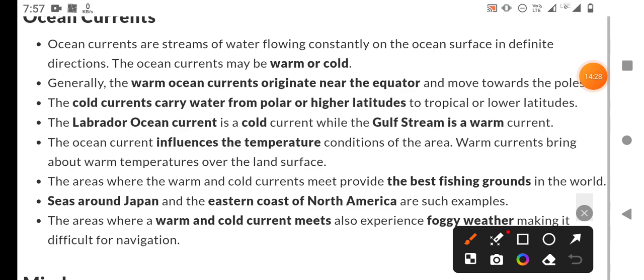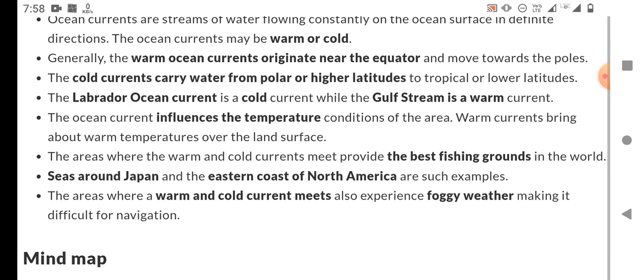Like the Agulhas current, Peruvian current, and Labrador current. These are various types of cold currents. And the Atlantic drift, or simply we can say drift current, or the Brazilian current. California is also a cold current, and Alaska is also a warm current. So these are some types of warm and cold currents.